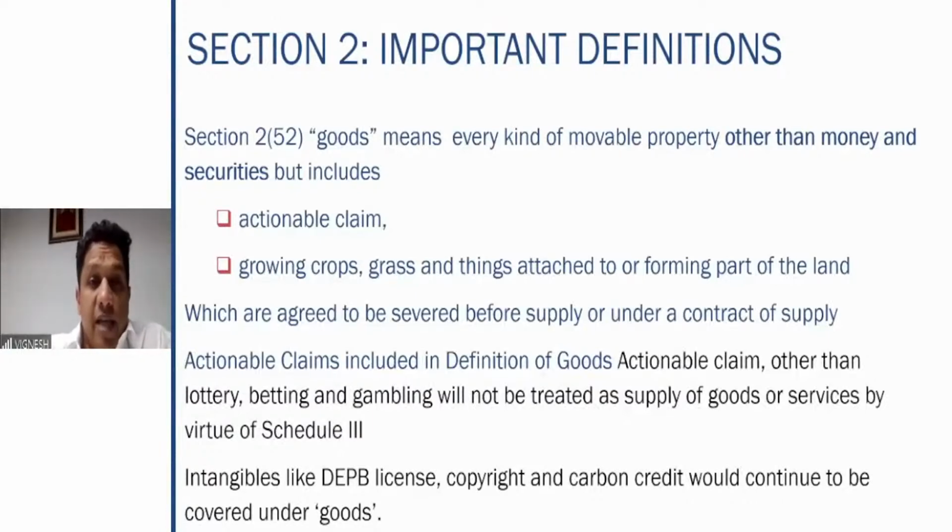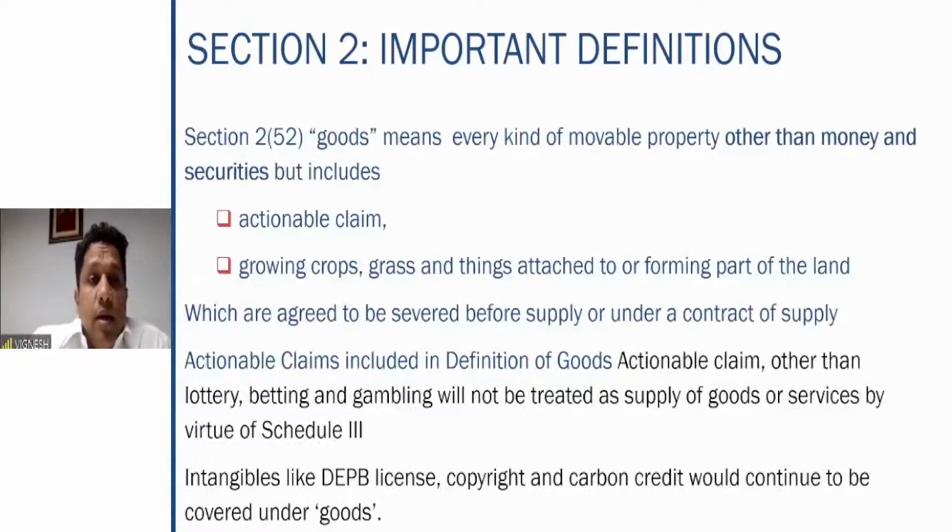It also includes actionable claim, and actionable claim is something that if you have a claim to any particular thing, it is an actionable claim. That is, if you have won a prize, if you have won a lottery, so that means you are entitled to that winnings from that lottery. So that is an actionable claim. So a claim on which you can do some action and you can get that particular claim is an actionable claim. That also is covered under goods.